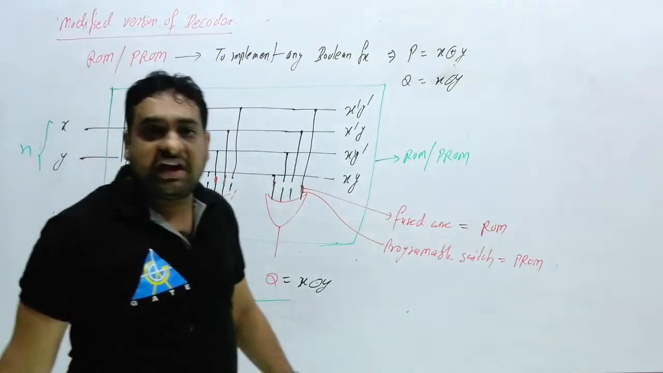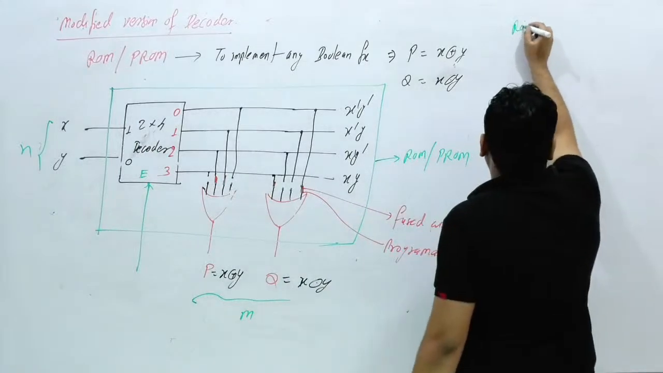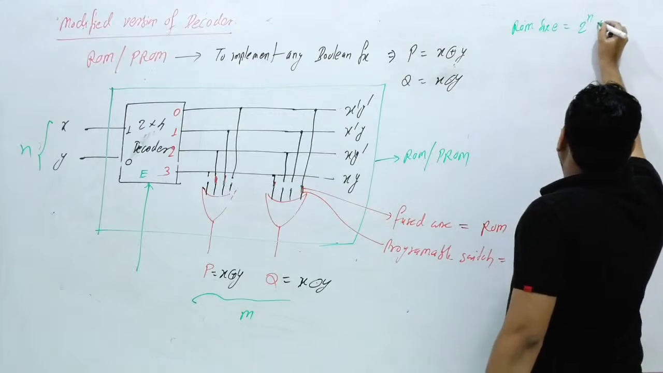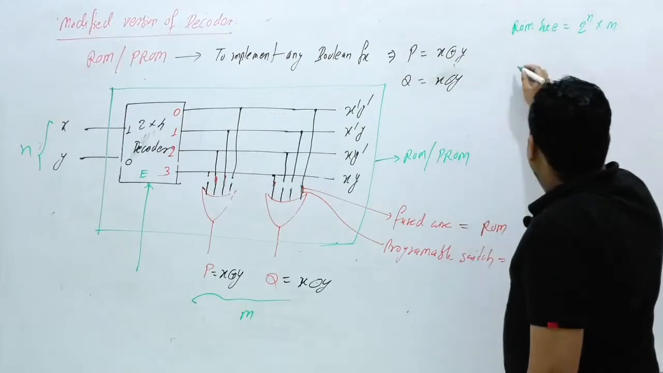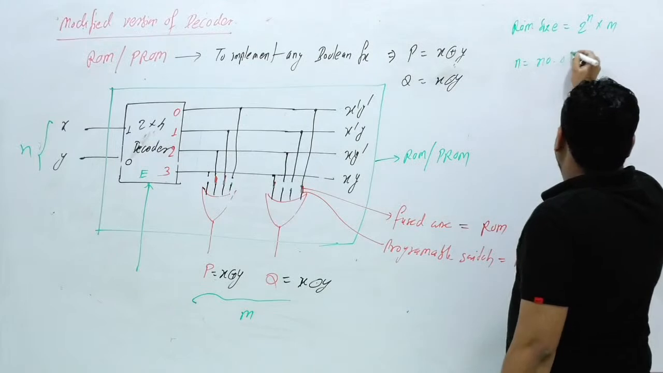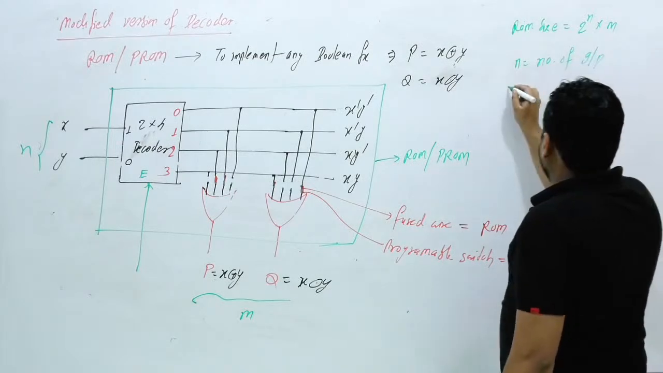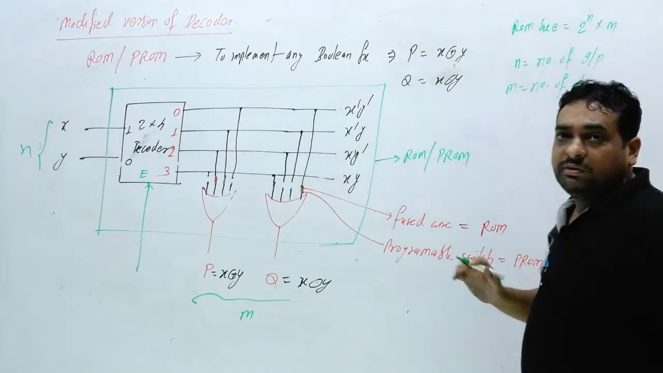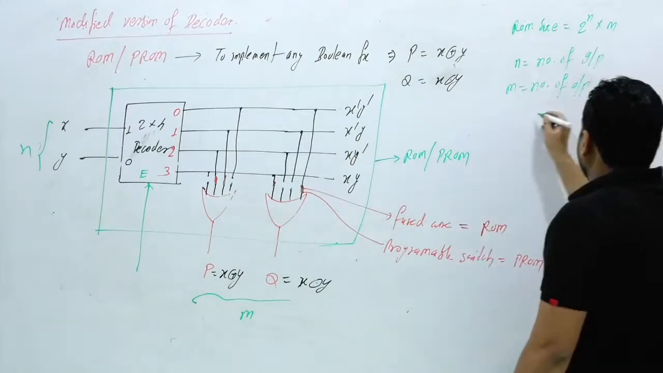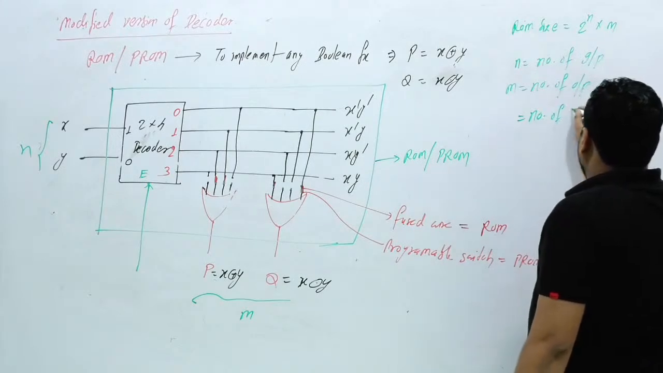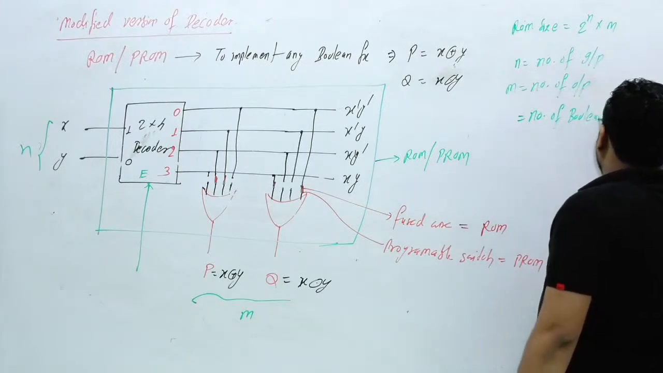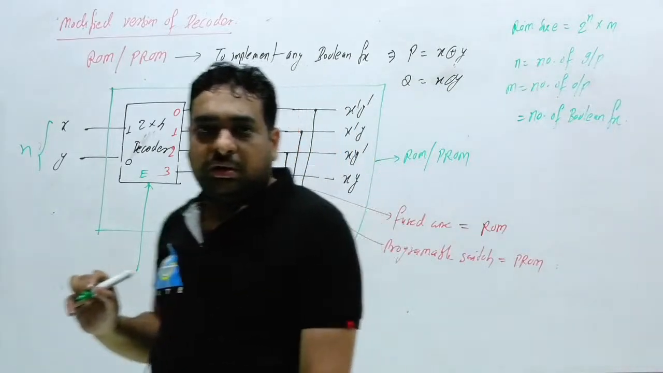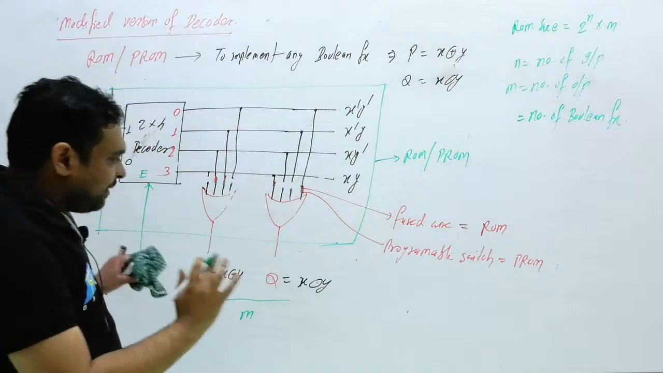What is the ROM size? You should note down the size of ROM. ROM size we can say is 2 raised to power n cross m. What is n? N is the number of inputs. And m is the number of outputs, and the number of outputs means the number of boolean functions. So we have only one limitation of the ROM: the number of outputs is fixed.